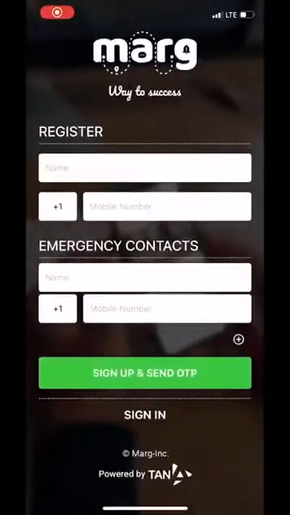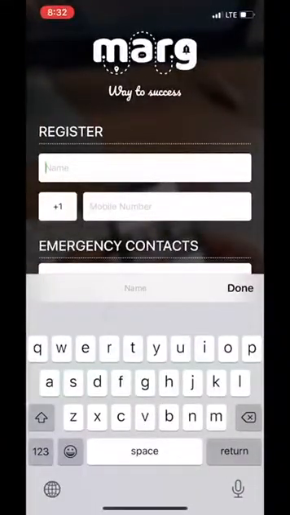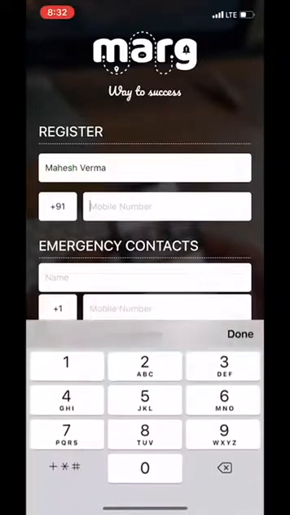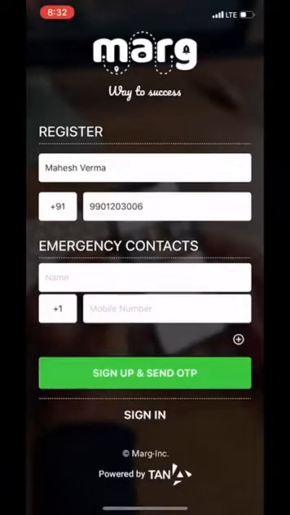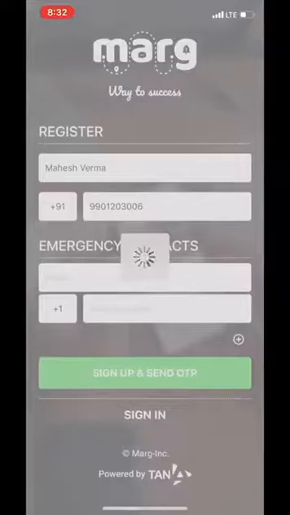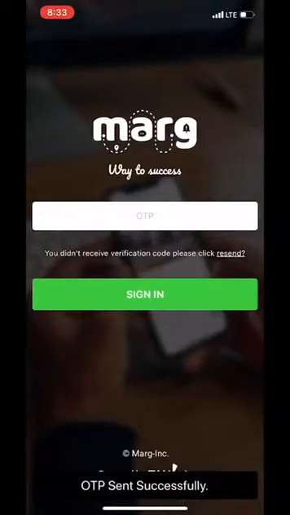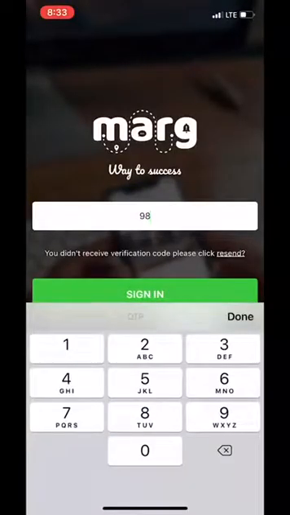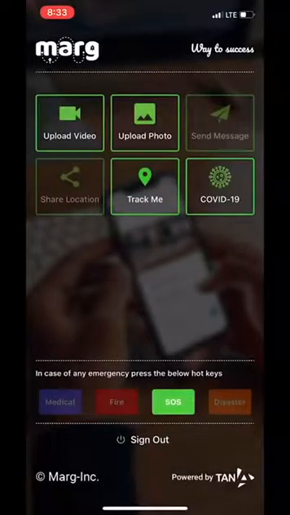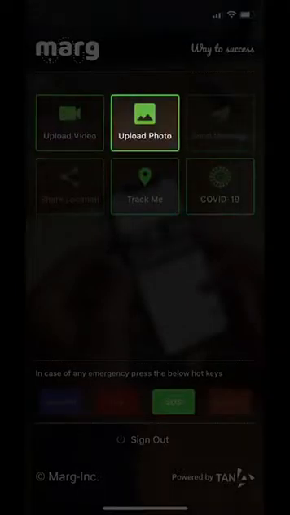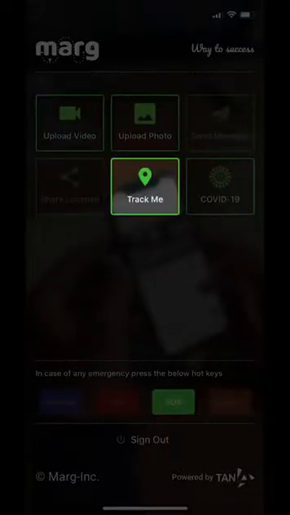In case of a new user, one has to register by providing the name and phone number. For OTP access code, enter your 10-digit phone number. Country code is not needed. And on pressing the Send OTP access code button, you will receive an SMS with OTP access code for authentication. You then enter this code into the input field provided, after which you are taken to the main screen of the app, which displays the following buttons that are active for COVID-19: COVID-19, video upload, image upload, track me, SOS.